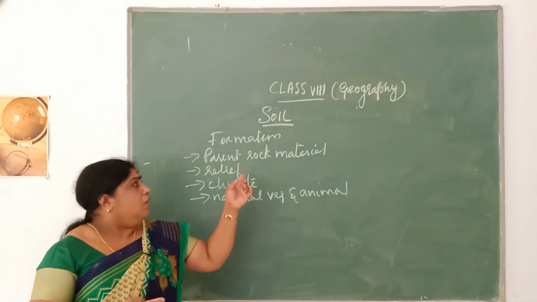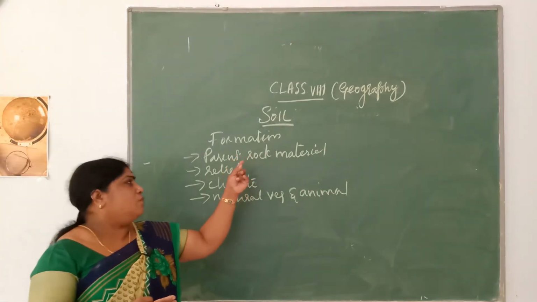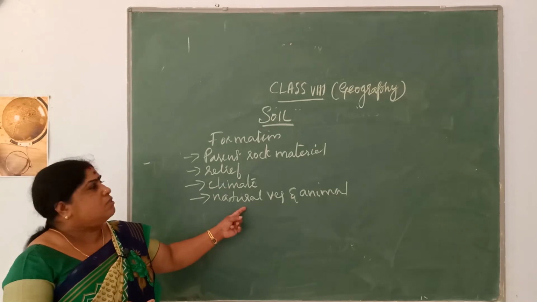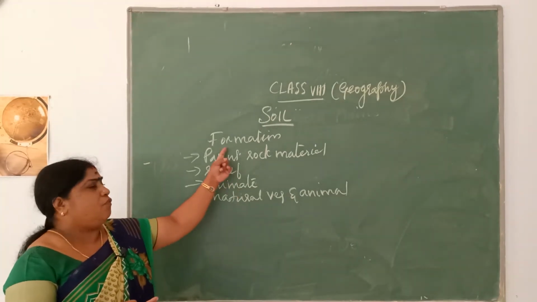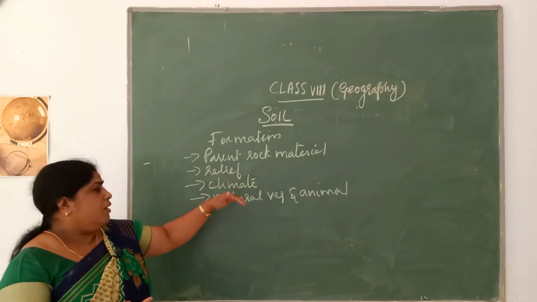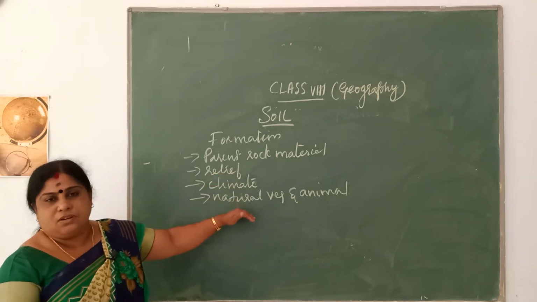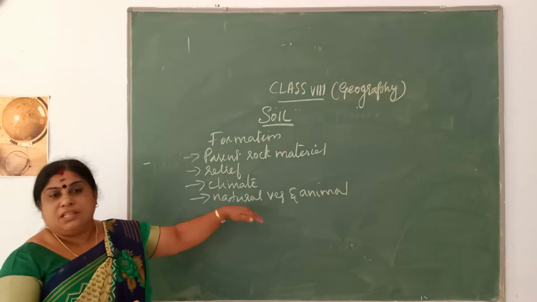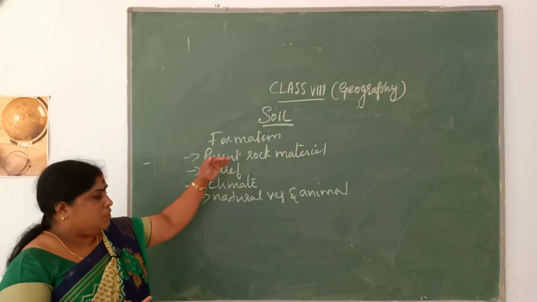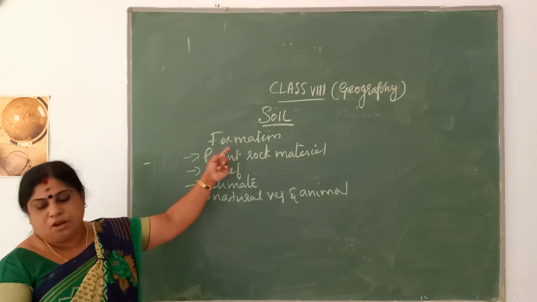There are a number of factors related to the formation of soil, such as parent rock material, relief, climatic conditions, natural vegetation and animals, and time.